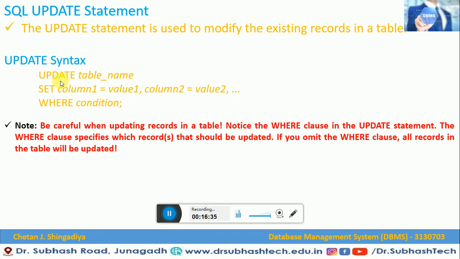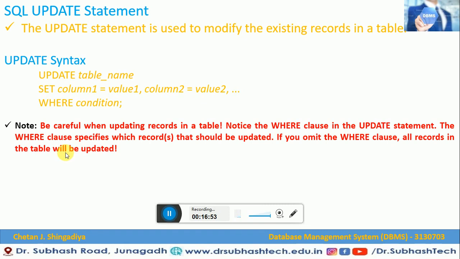Let me show you here. UPDATE, then we write the table name, then SET column name 1 equals value 1, comma, column name 2 equals value 2, and WHERE condition. This is the syntax. I will show you an example in a few minutes.